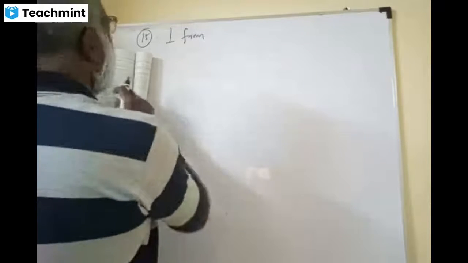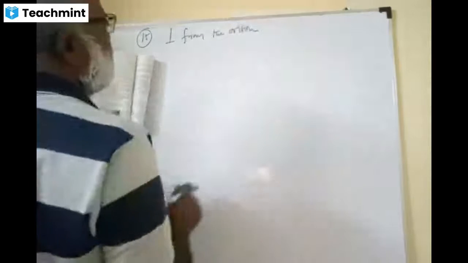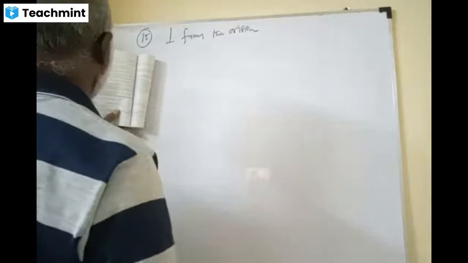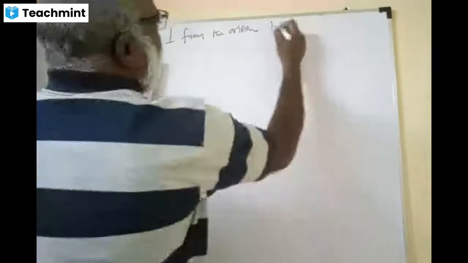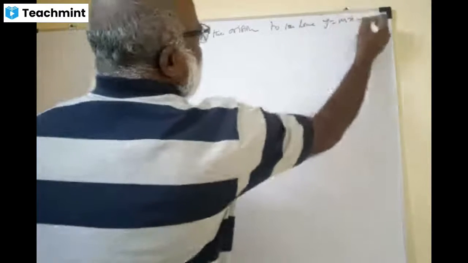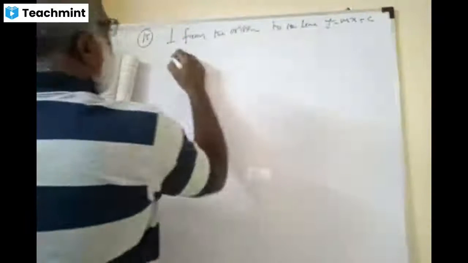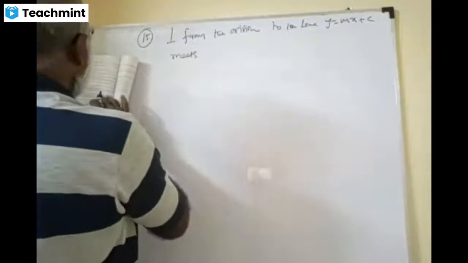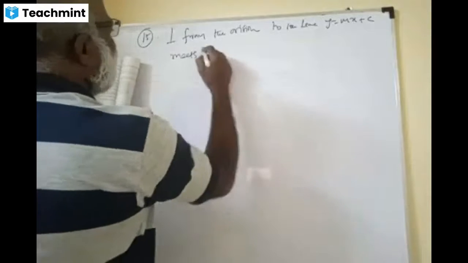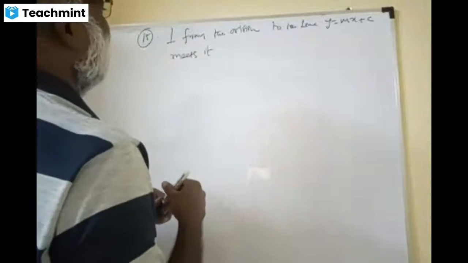The perpendicular from the origin to the line y is mx plus c meets it at the point. I'm writing the full question: meets it. Who will meet whom?